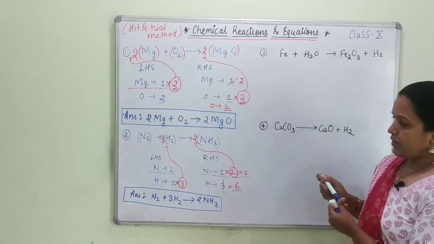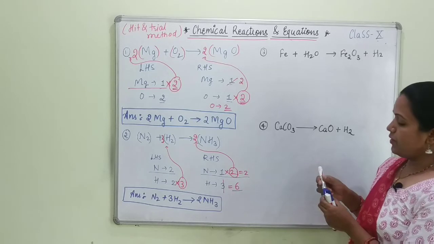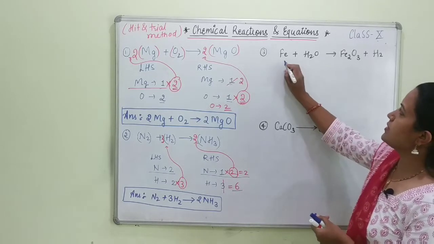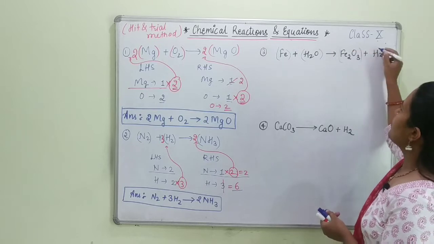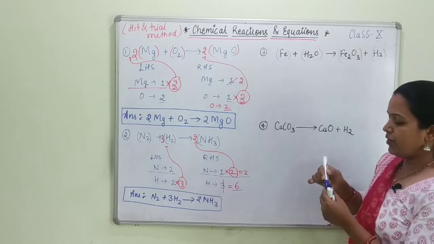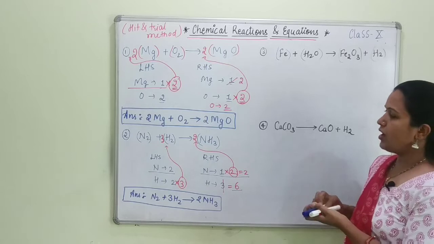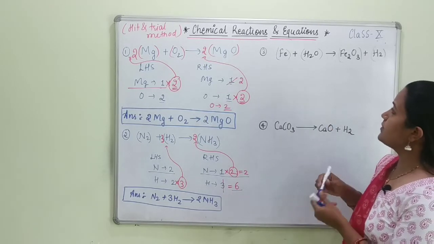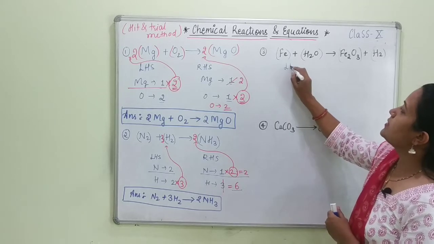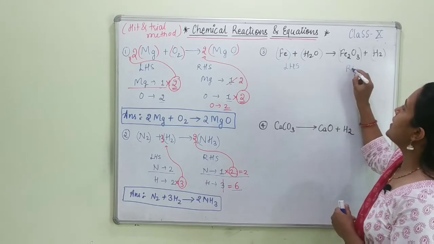Now we have the third equation with us. In this third equation, I am solving this. First, as I said, you can put the bracket up. You can put this bracket before writing LHS and RHS or after writing LHS and RHS. So simply, I will be writing it as LHS and RHS.